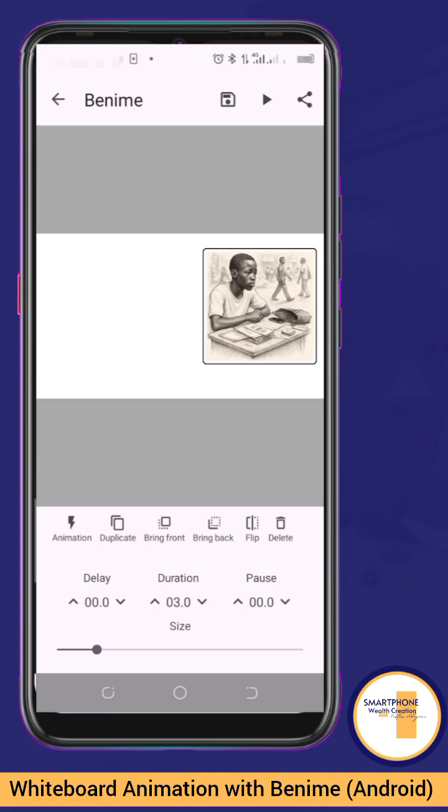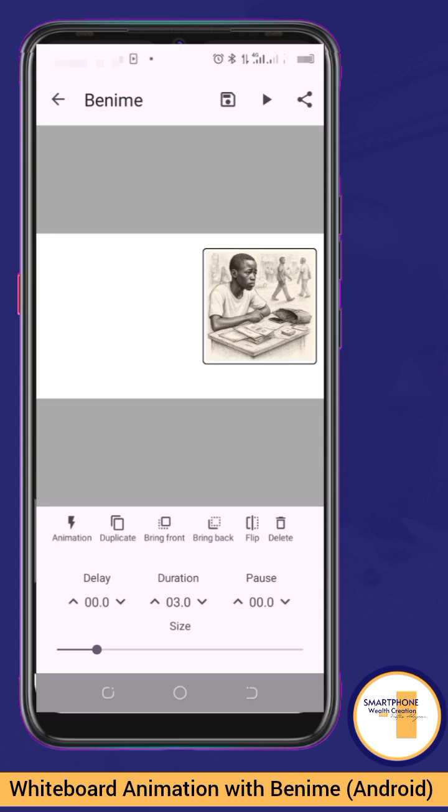So the delay means that maybe you want the workflow, the video at this point, to pause, to have a delay. So you can indicate the number of seconds that there should be a delay. Then the duration of this particular scene, you can indicate the number of seconds you want the duration to be. If you want to increase, you use the arrow up. If you want to decrease, you use the arrow down, for each of the sections, whether it's delay, duration, or pause. So that's what this aspect is for.